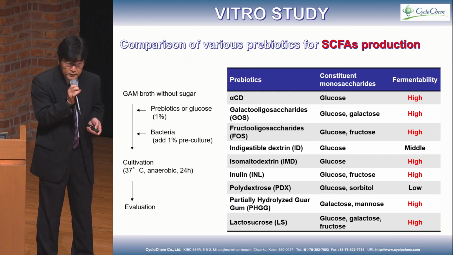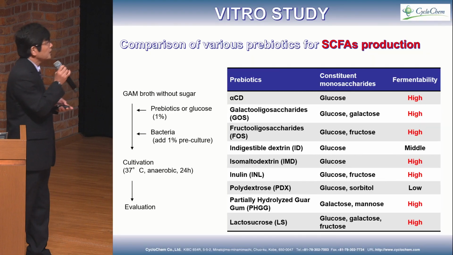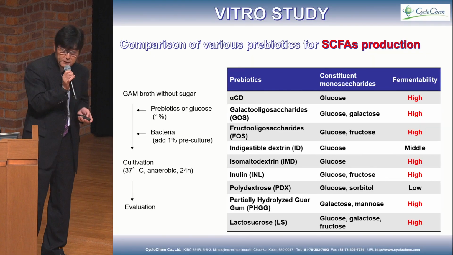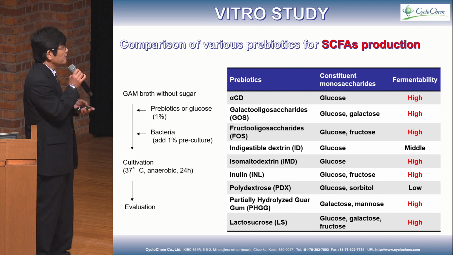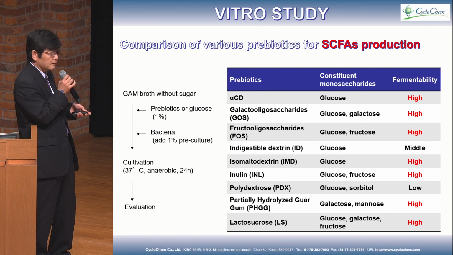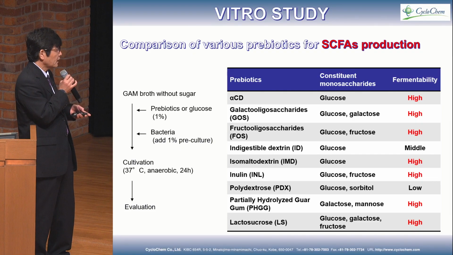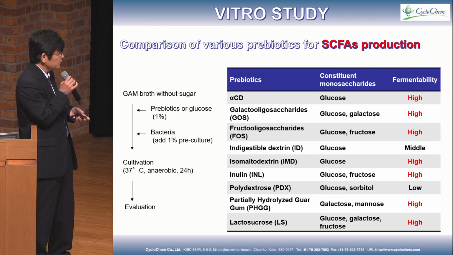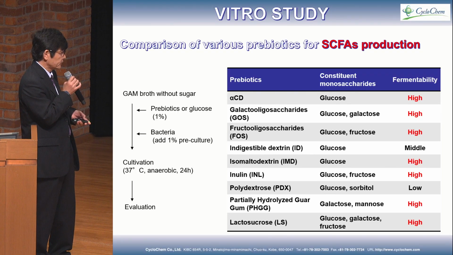This is very important. That's why we made an in vitro study comparing the various prebiotics: alpha-cyclodextrin, galacto-oligosaccharide, fructo-oligosaccharide, indigestible dextrin, isomaltodextrin, inulin, polydextrose, partially hydrolyzed guar gum, and lactose.